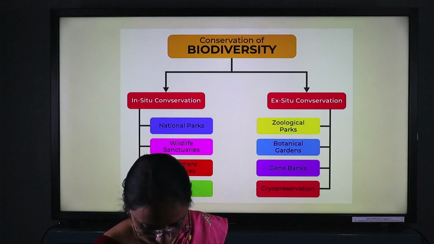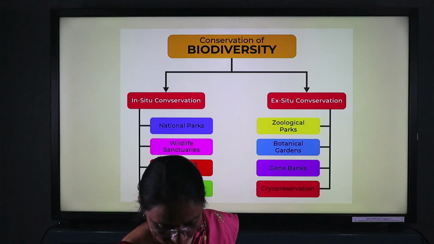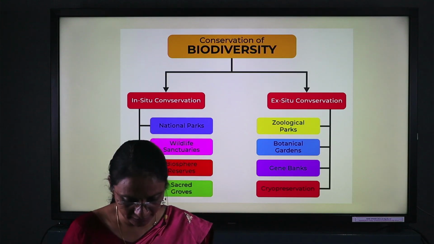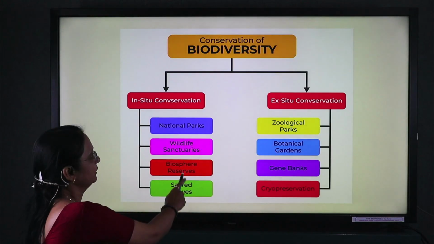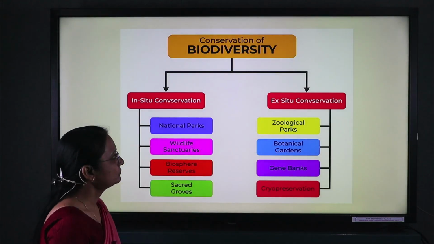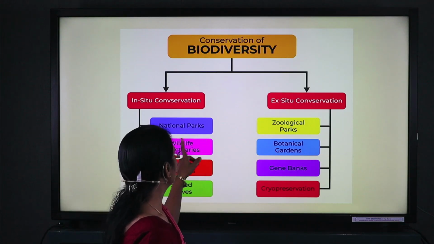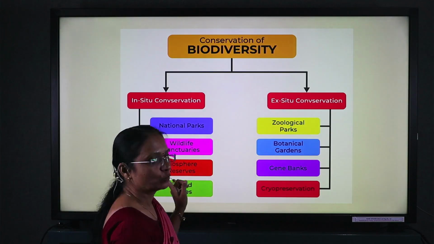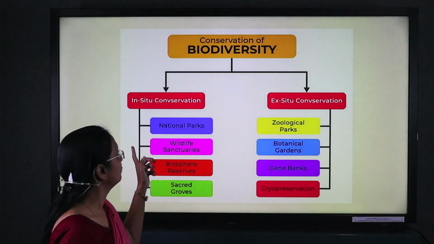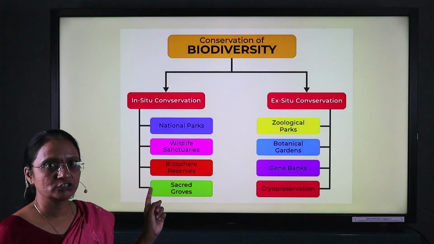In in situ conservation, the protection of an organism takes place in its natural habitat. National parks, wildlife sanctuaries, biosphere reserves, and sacred groves are examples of in situ conservation.